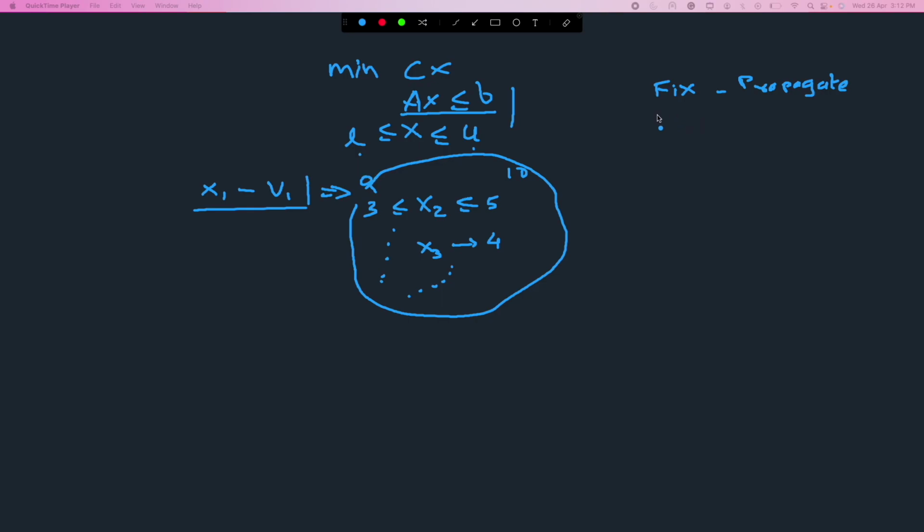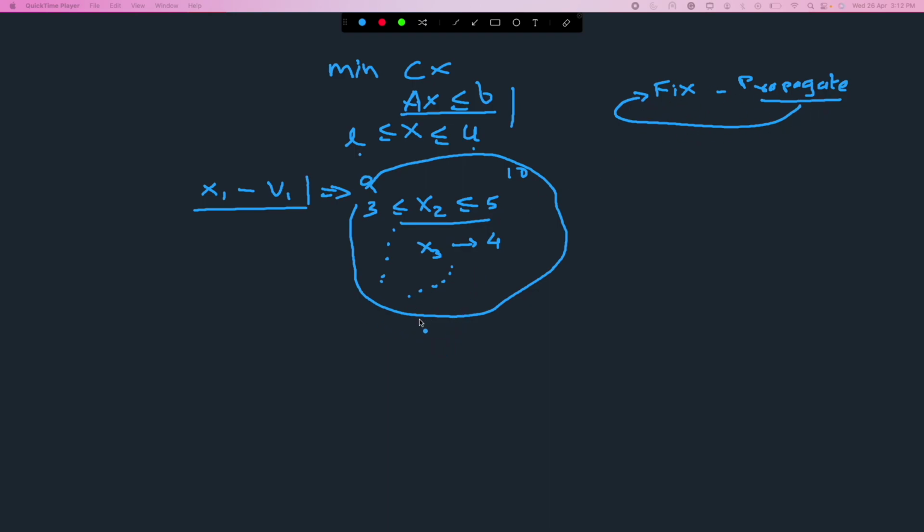So we fix one variable and then we propagate the bound changes, and then we continue doing that, right? So we are not going to fix all the variables just by propagating, right? So we still have, like, even this x2 itself is not really fixed yet, so we don't know the solution yet, right? So what we want to do is do this in a loop. So fix, propagate, and keep doing this for a while.